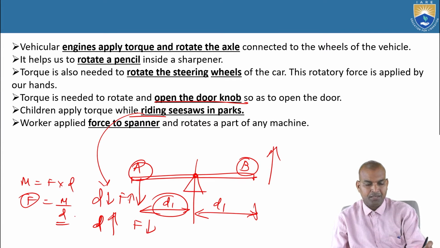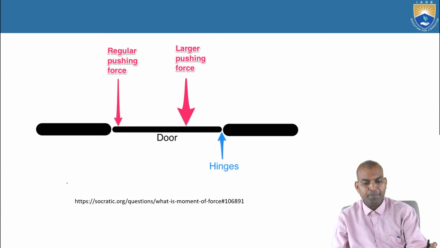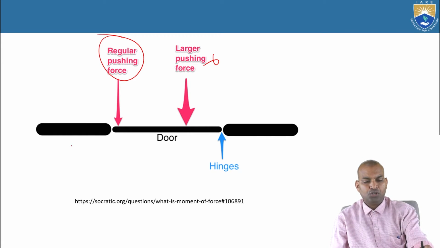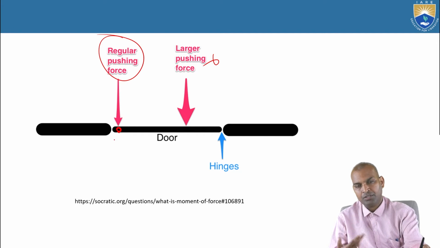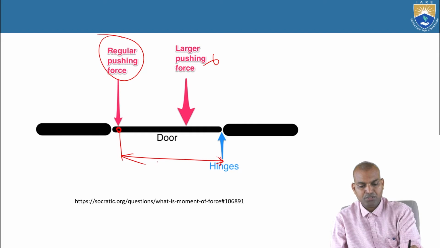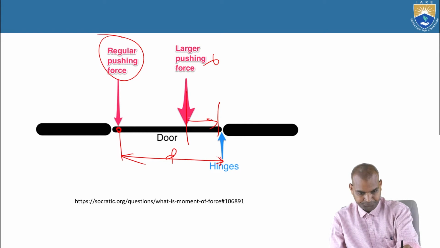What is the meaning here? The meaning is this: the pushing force. If you push the door here, less force is required to open the door. Whereas, because the D is larger, D is more distance. If the perpendicular distance is smaller,